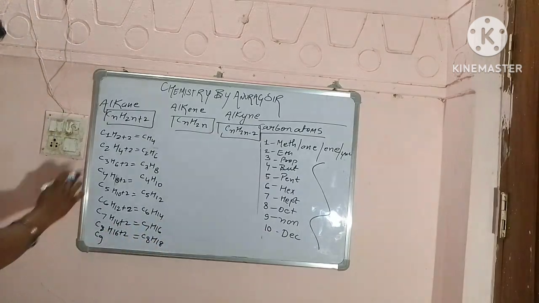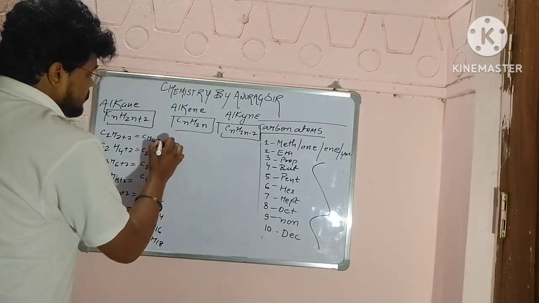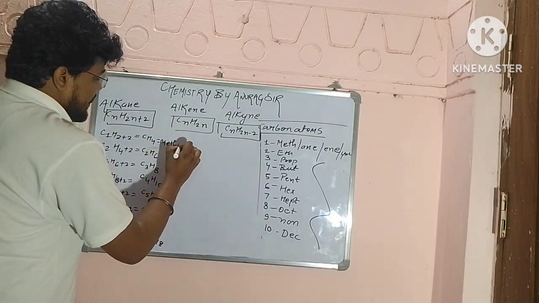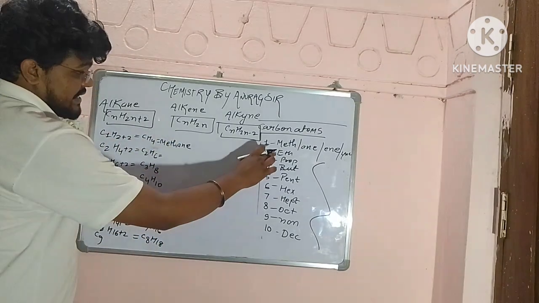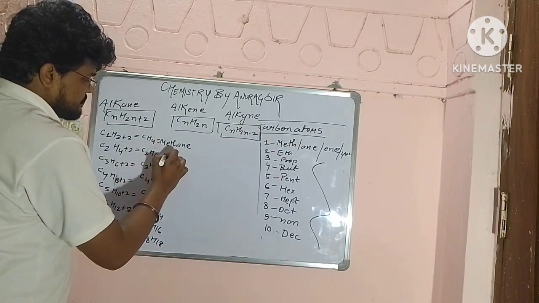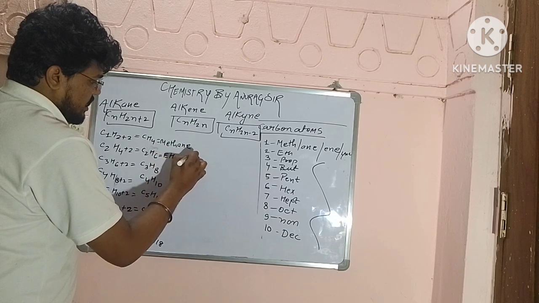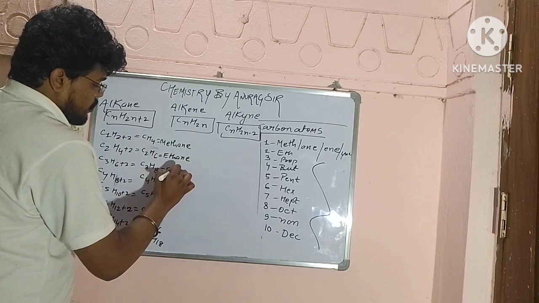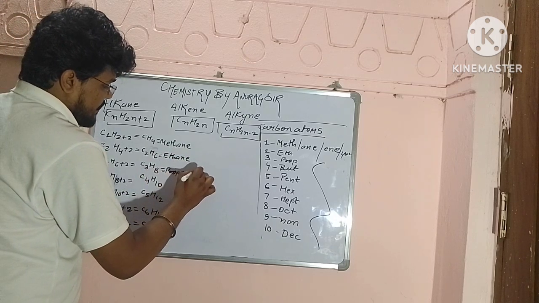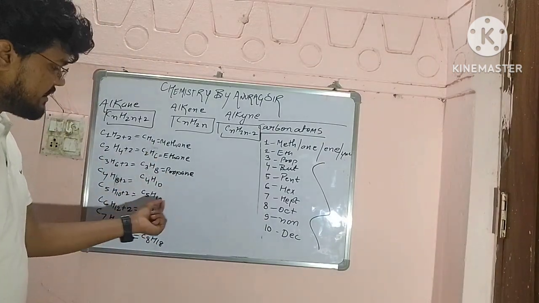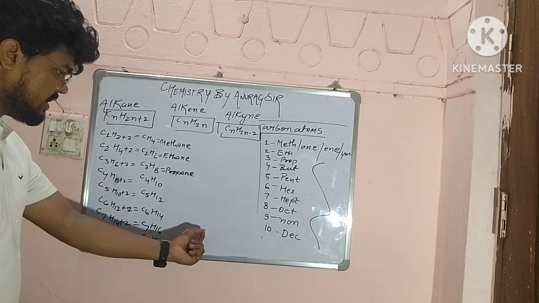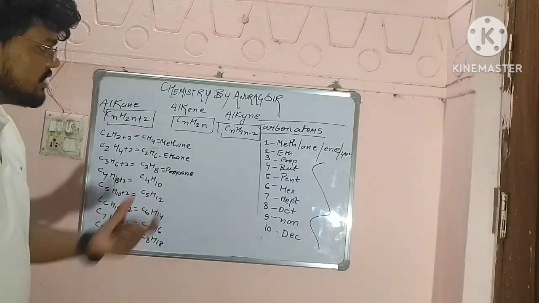Like this it will become methane, ethane, propane. Then meth, eth, prop, but, pent, hex, oct, non, dec, like this.